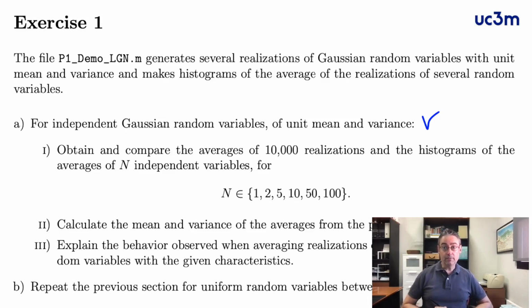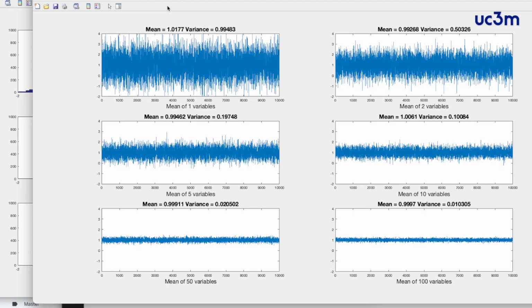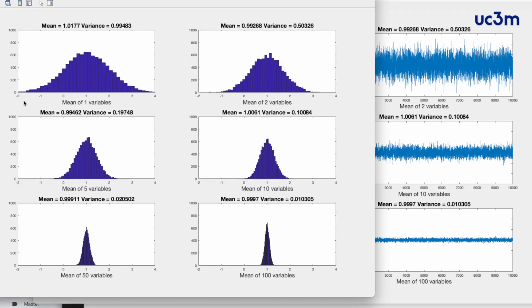independent random variables with unit mean and unit variance, and we will vary the number of variables that are averaged. When the number of variables that are averaged increases, the mean is always 1, but the variance is becoming lower and lower. Here, each random variable has a Gaussian distribution, and the average has a Gaussian distribution with unit mean. This is very intuitive.